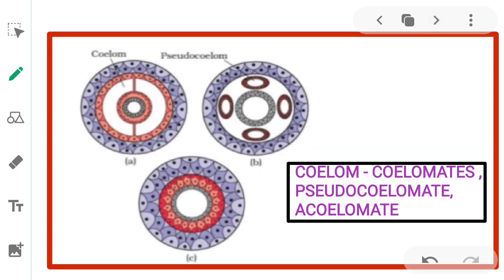Here you can observe the diagram. In it, A part is coelomates, B part pseudocoelomates and C part acoelomates. In coelomates, the coelom, that is the body cavity, is present. In pseudocoelomates, only patches are arranged. In acoelomates, the body cavity is absent. So this is about the diagram of coeloms.